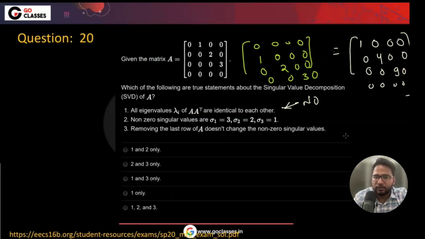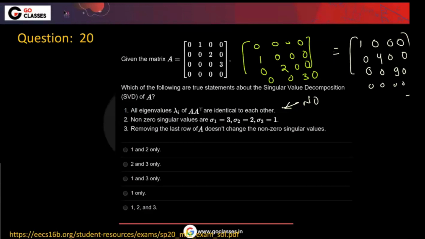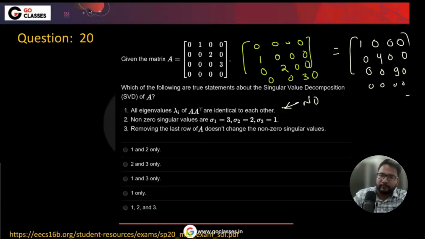Non-zero singular values: yes, that is true because they will be 1, 2, and 3, right? Removing the last row of A doesn't change the non-zero singular values.